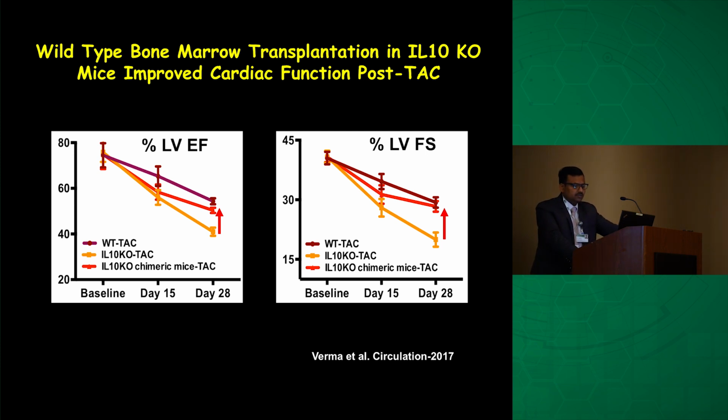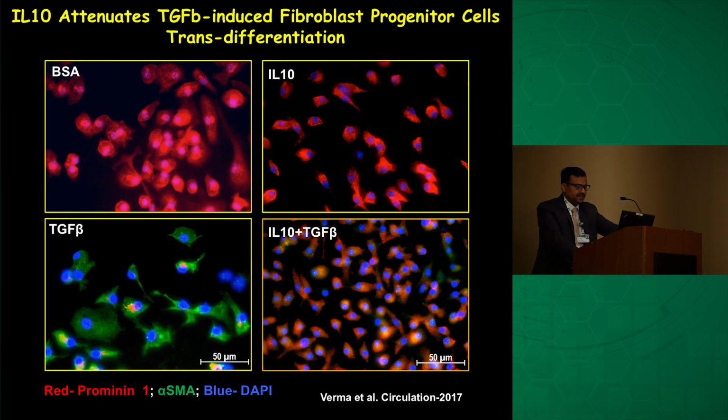To tease out the molecular mechanism, we cultured those cells in a culture dish and tried to induce their differentiation to become myofibroblasts. We treated these cells with TGF-beta, and you can see most of the Prominin-1 positive cells differentiated, took on the myofibroblast-like shape and expressed alpha SMA.